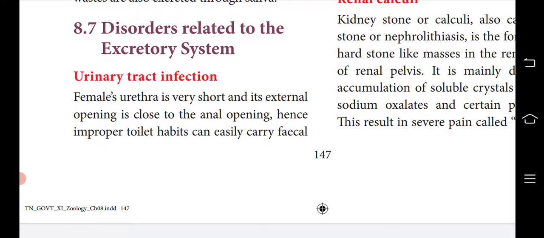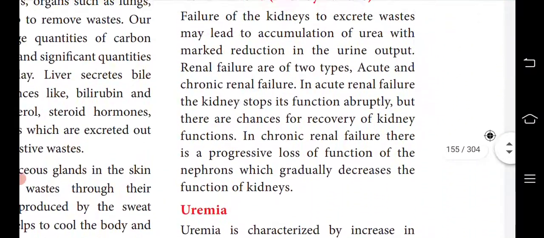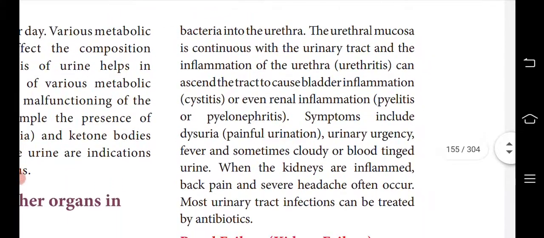The urinary tract should be kept clean, and for that we should use only clean places. What does the word urethra mean? It is the connection between the urinary bladder and the excretory opening. Hence an improper toilet habit can cause infection in the urinary tract.